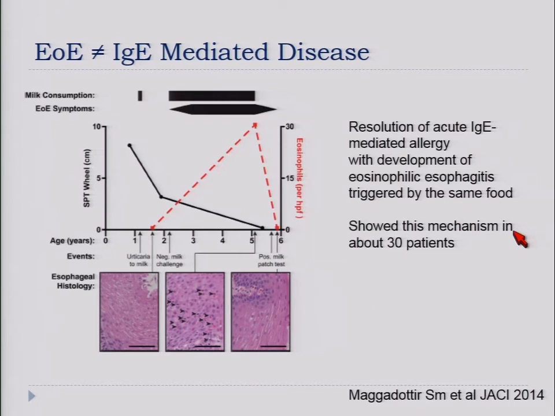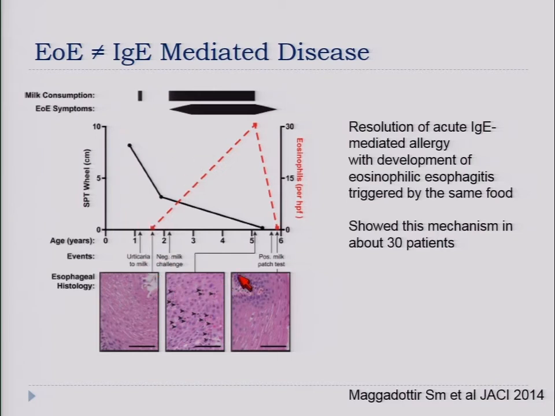And we saw also the same phenomenon in about 30 patients that had previously IgE-mediated reaction to food, and they were able to reintroduce the food because they had outgrown the IgE-mediated reaction, which is a phenomenon quite frequent for milk and egg in children. But once the food was reintroduced, they ended up developing EOE to the same food.